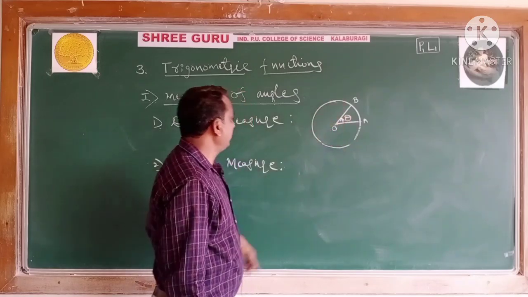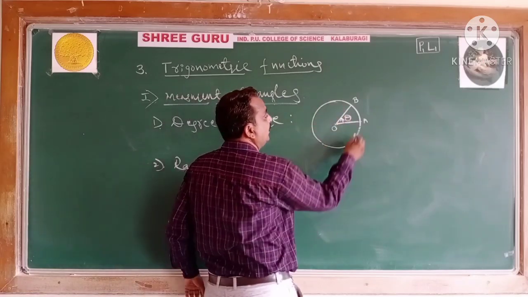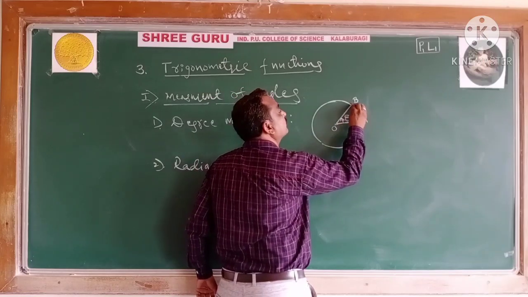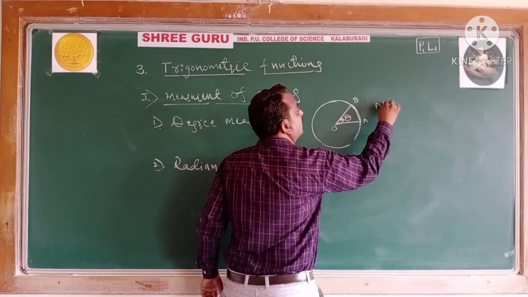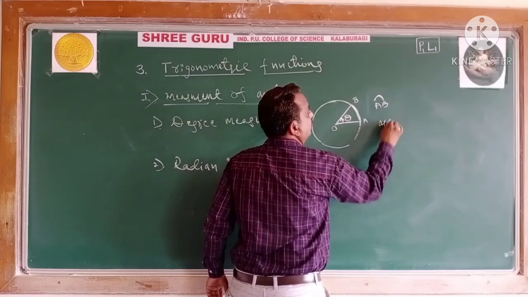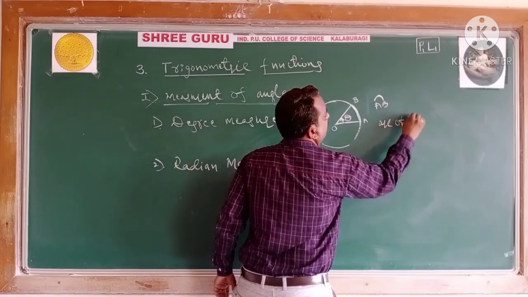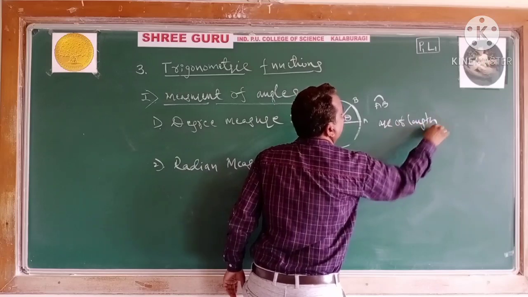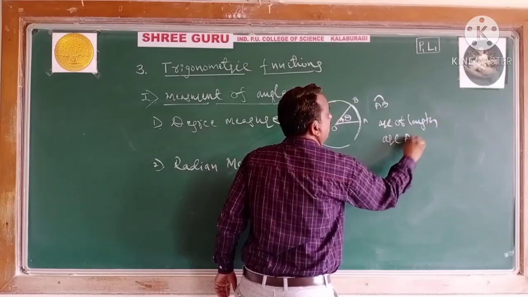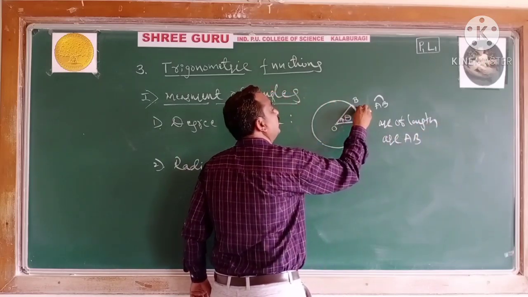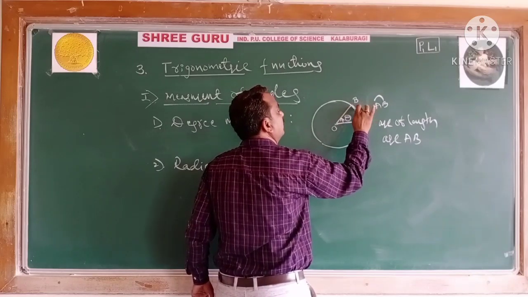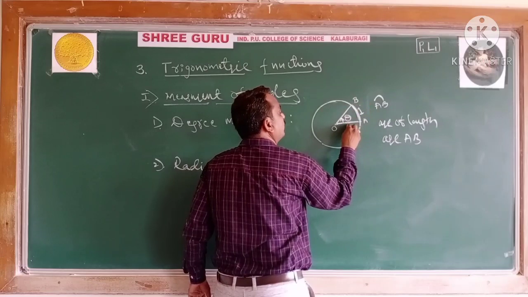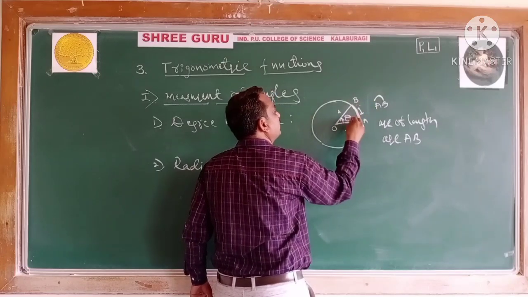Radian is a measure of an angle subtended at the center of a circle by an arc of length equal to the radius of the circle.